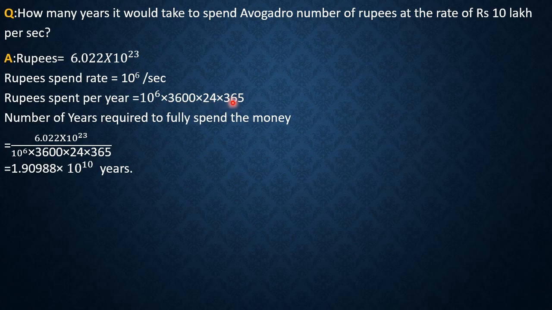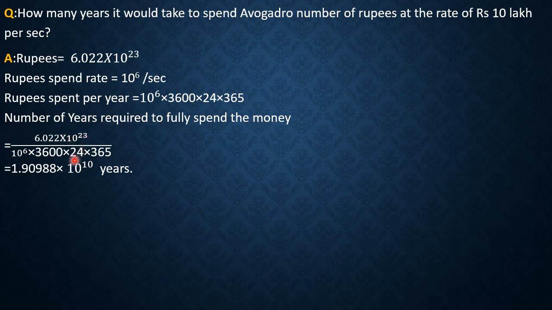Now we have to calculate if he spends at the rate of Avogadro number. For spending 10 to the power of 6 into 3600 into 24 into 365, the time required is 1 year. Now to spend Avogadro number 6.022 into 10 to the power 23, how many years? That gives you 6.022 into 10 to the power 23 into 1 divided by this much.